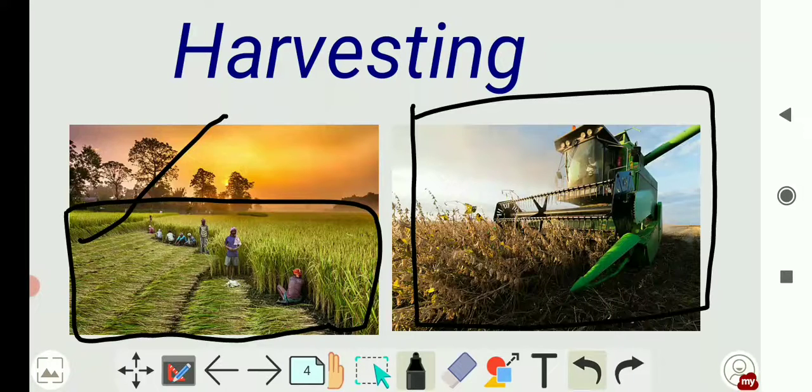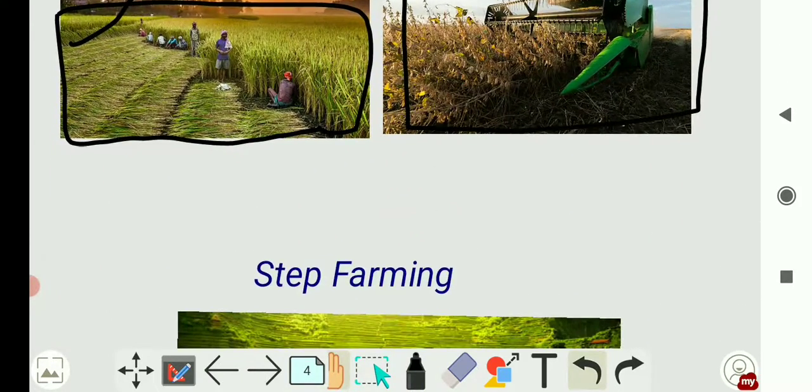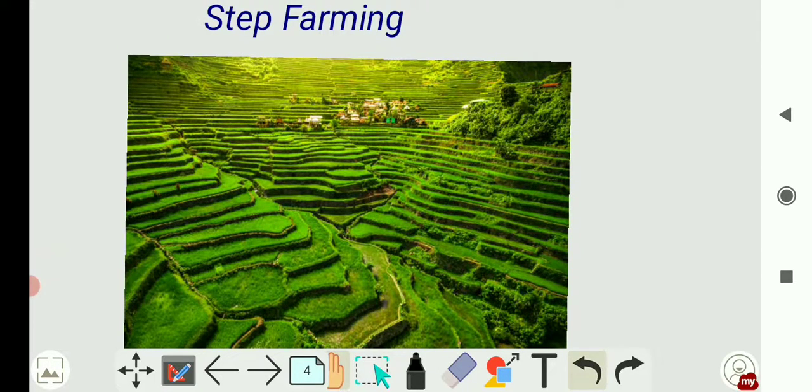Okay, next one more important thing, coming to step farming. So what do you mean by step farming here? So usually in the hilly areas, crops are grown by making steps on the slope of the mountains. You can see here, no? Here hilly areas, and you can see the steps here. It is like steps here.